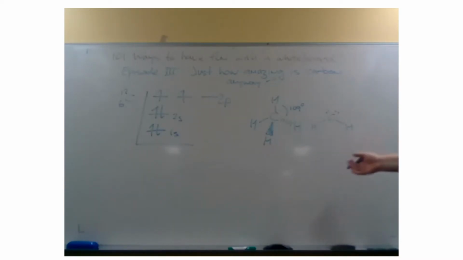The reason why methane is lower in energy comes from what is actually happening to the electrons in a covalent bond.